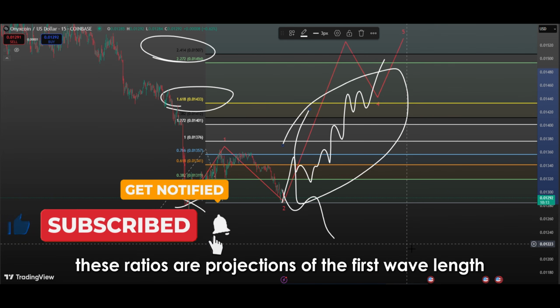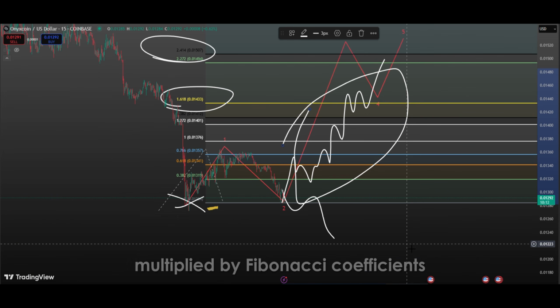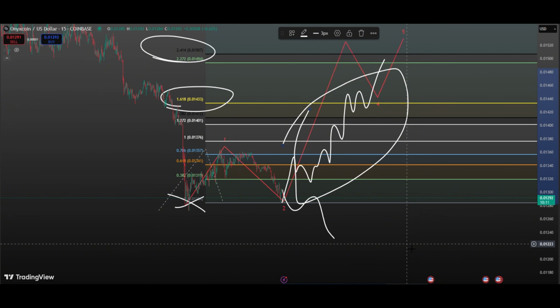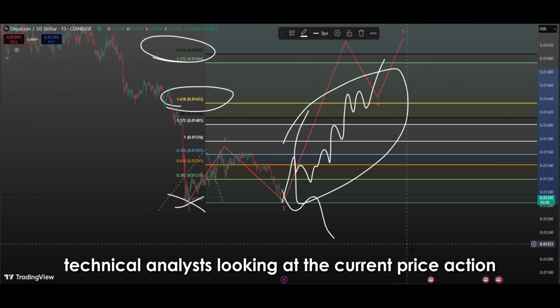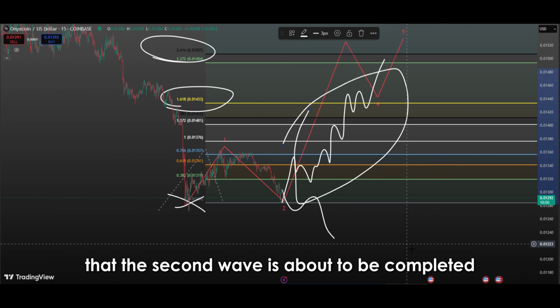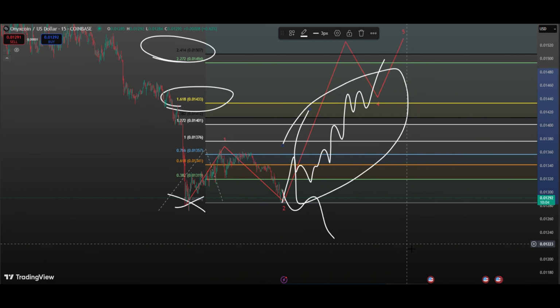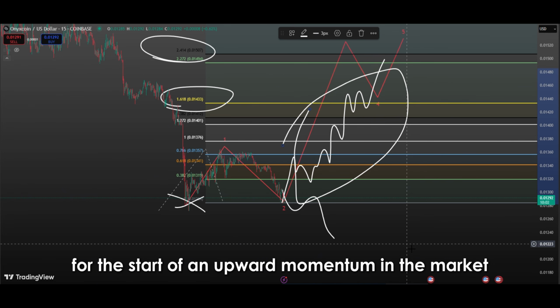These ratios are projections of the first wavelength multiplied by Fibonacci coefficients and are considered reliable target zones by many experienced technical analysts. Looking at the current price action, we can see that the second wave is about to be completed by forming a healthy bottom. This means that the ground may be being prepared for the start of an upward momentum in the market.